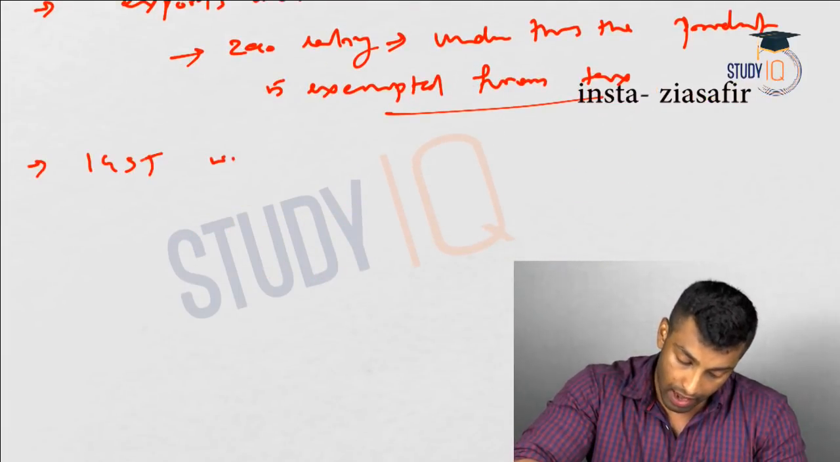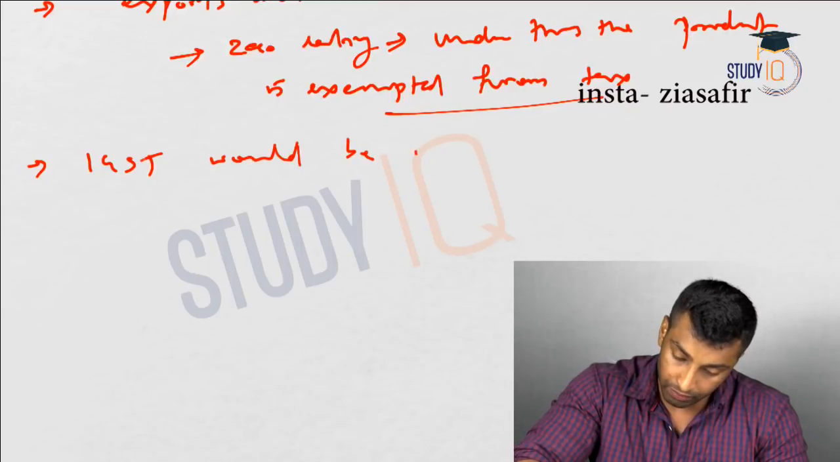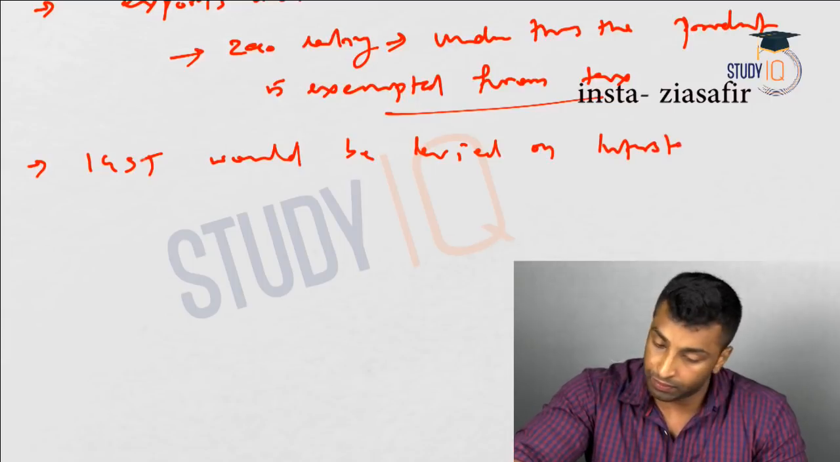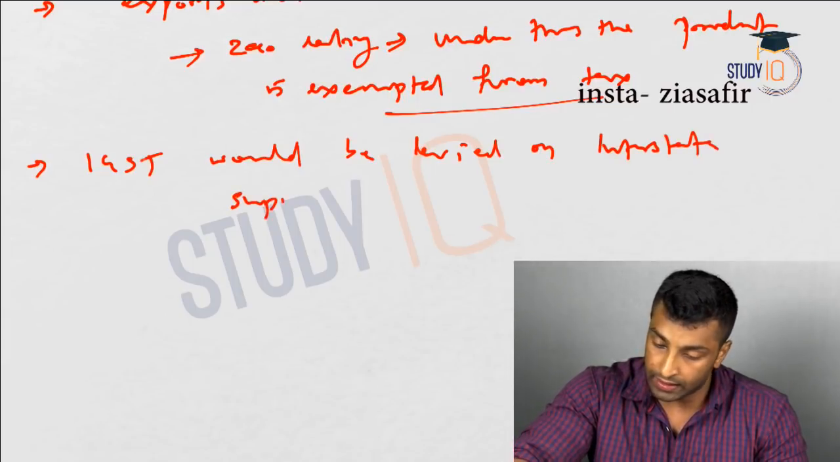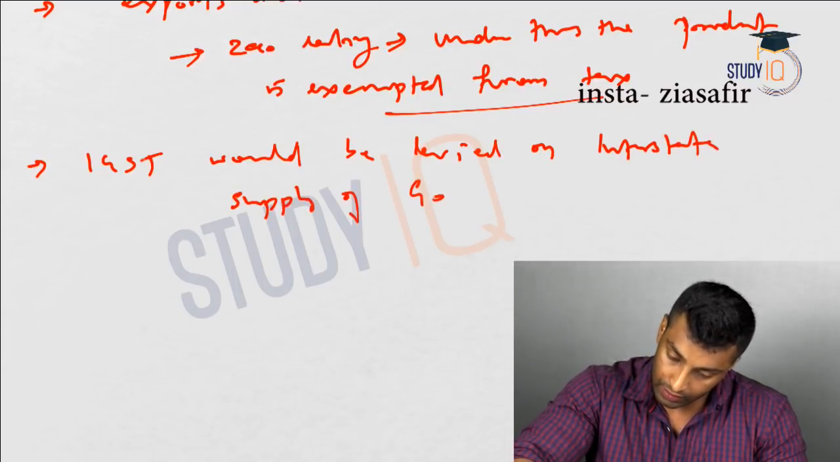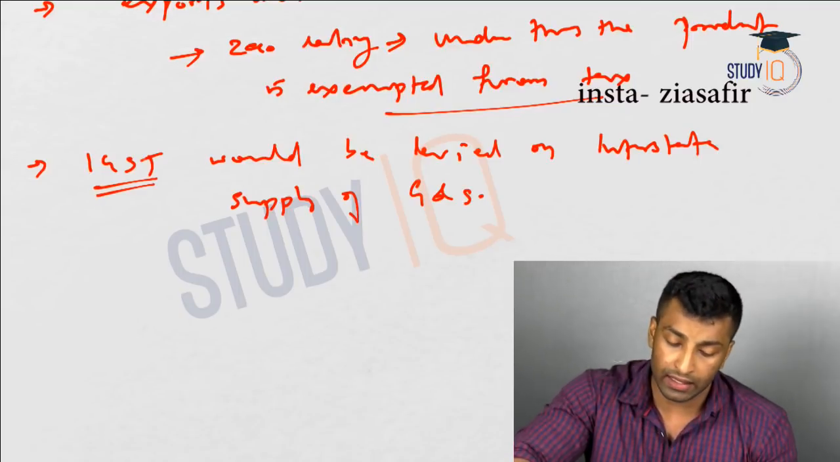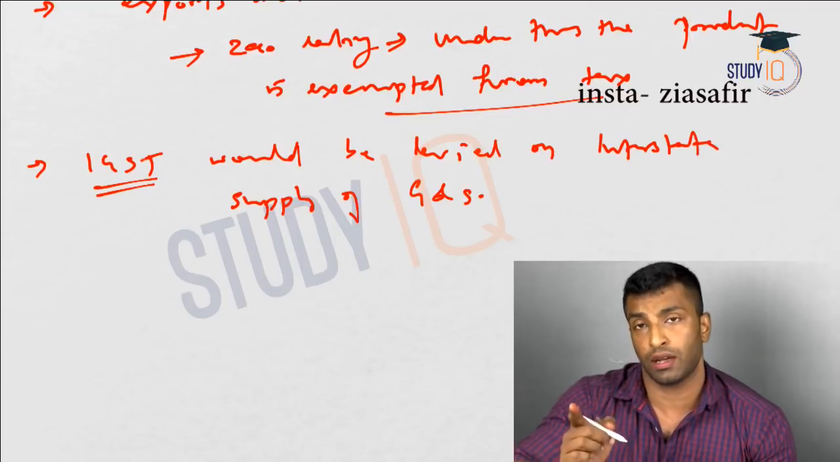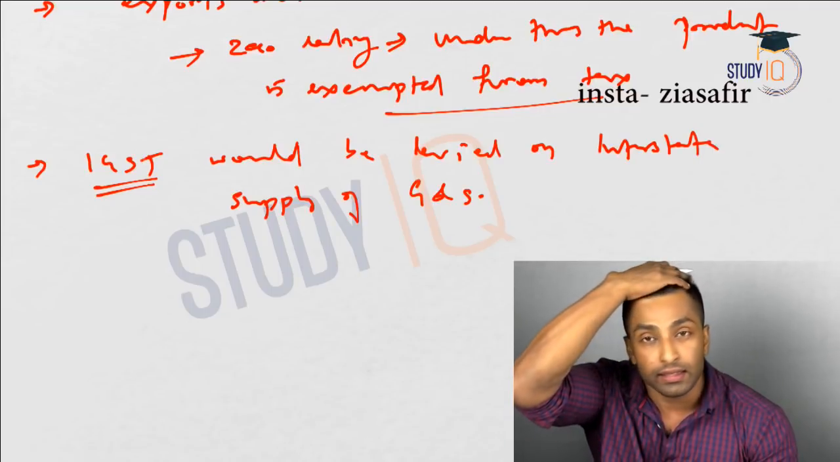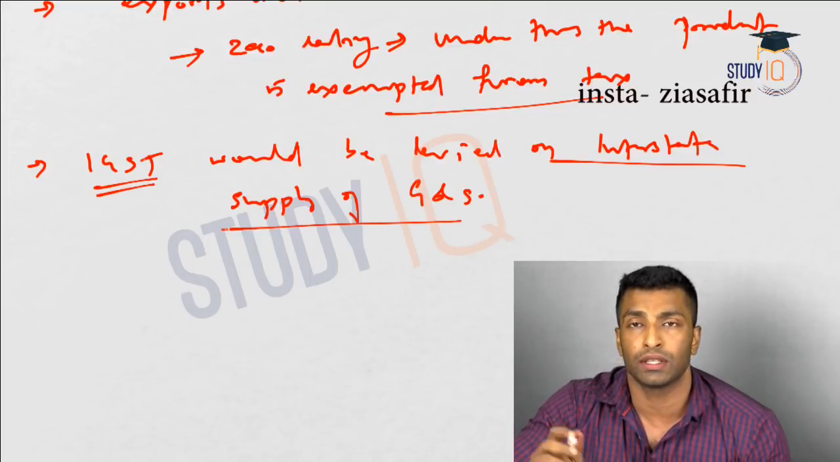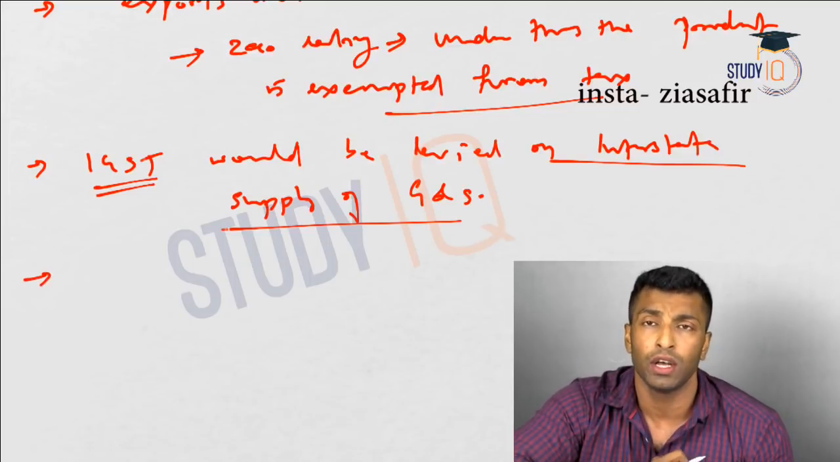Next point, IGST would be levied on interstate supply of goods and services. I've already told you, this is instead of CST, the central sales tax. It is imposed on interstate supply of goods and services. The center will collect the tax and will distribute it to the originating state.